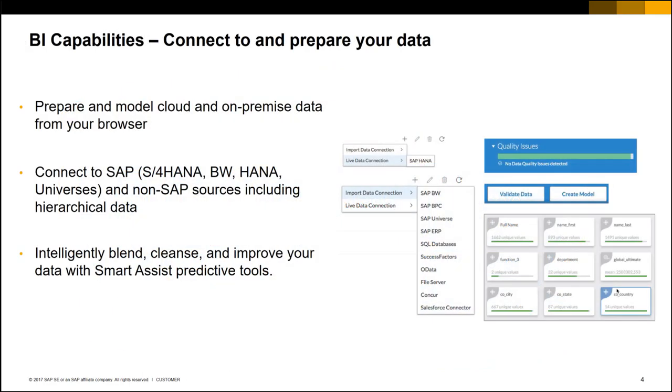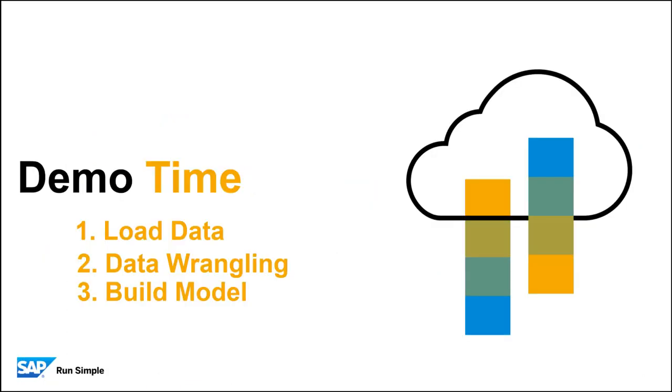The Analytics Cloud allows you to connect to data sources on-premise and in the cloud, SAP and non-SAP, online and by acquiring the data. When we acquire data, we want the possibility to wrangle this data, add additional information, check and fix the data quality. Let's see how we can do this for Bike Rentals Belgium.